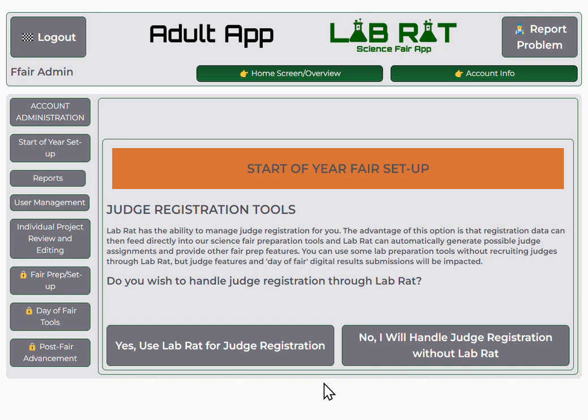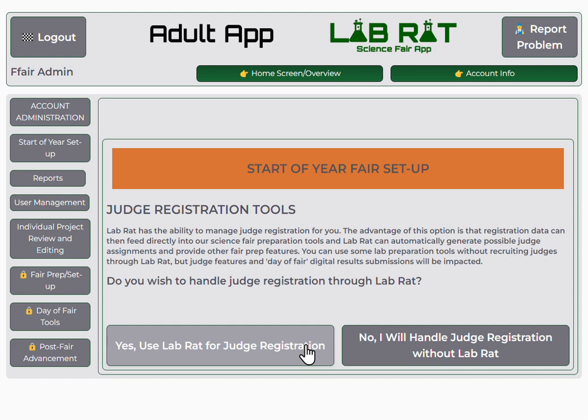Under Judge Registration Tools, I have the option of using LabRat to complete judge registration. If you're going to handle that on your own, you could just click no. But if you would like to use a link from LabRat, the advantage is that if judges register through there, then you have their information automatically loaded into the software.